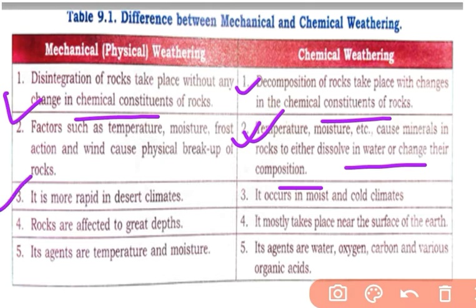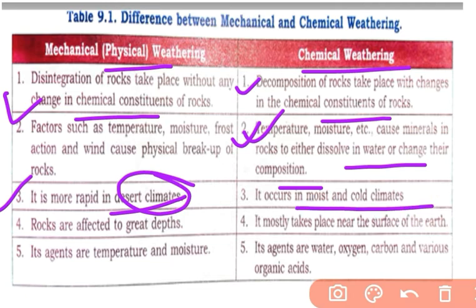So where are the places, what are the climatic zones where these two kinds of weathering mainly form? Where the temperature variation is the highest or sharpest is the desert climate. There physical weathering is topmost, and in moist humid climates chemical weathering is to a great extent. Rocks are affected to great depths in physical weathering, and chemical weathering mostly takes place near the surface of the earth.